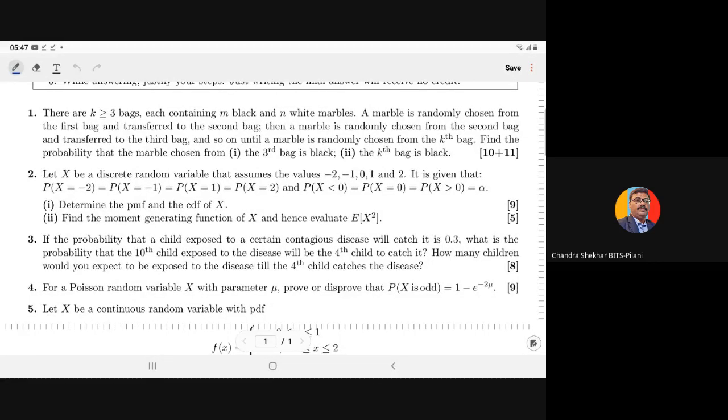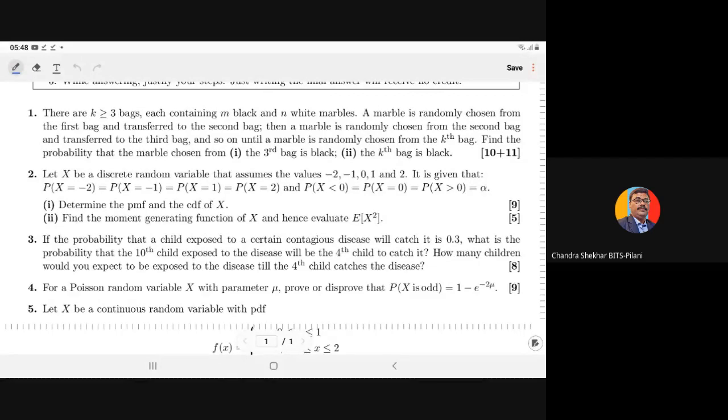Then a marble is randomly chosen from the second bag and transferred to the third bag, and so on until a marble is randomly chosen from the kth bag. Find the probability that the marble chosen from, first part, the third bag is black, and second part, the kth bag is black.